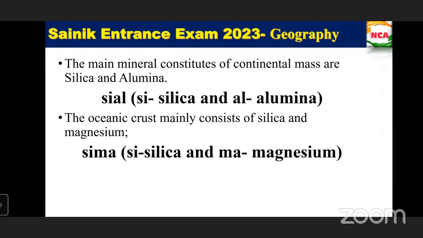So in the crust, the main minerals that constitute the continental mass are silica and alumina, and the oceanic crust is made up of SiMa. Just make a note of it. Do you understand this one?